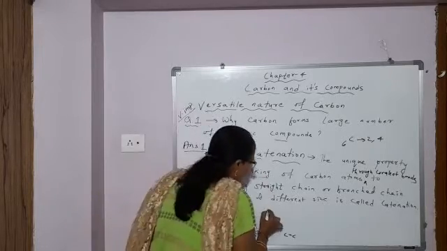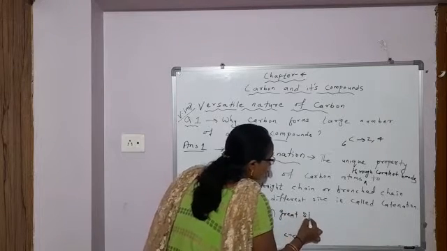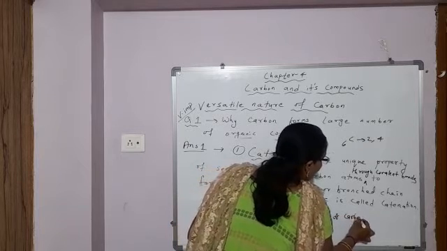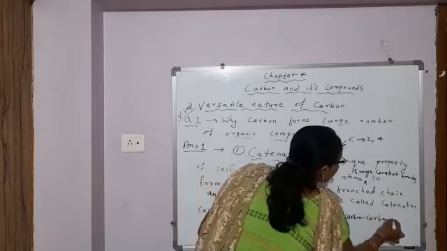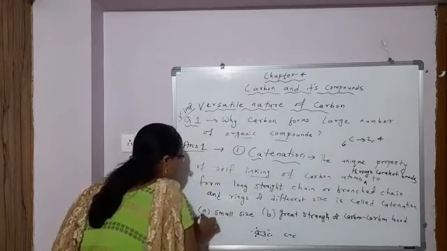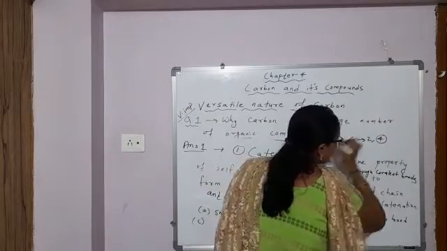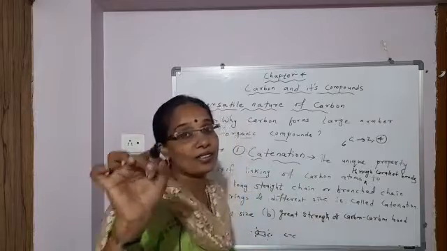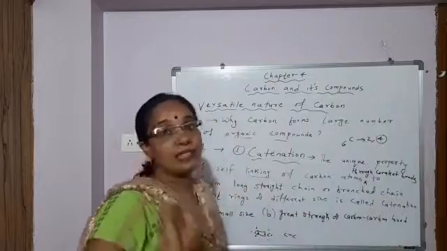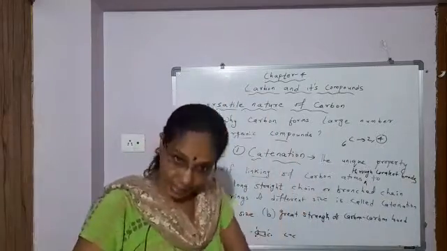So, the second reason is the great strength of the carbon-carbon bond. And the third reason why carbon shows catenation to a large extent is its unique electronic configuration, that is 4 electrons in its outermost shell. So it can link with 4 other carbon atoms. Those 4 carbons can again link with 4 other carbon atoms.